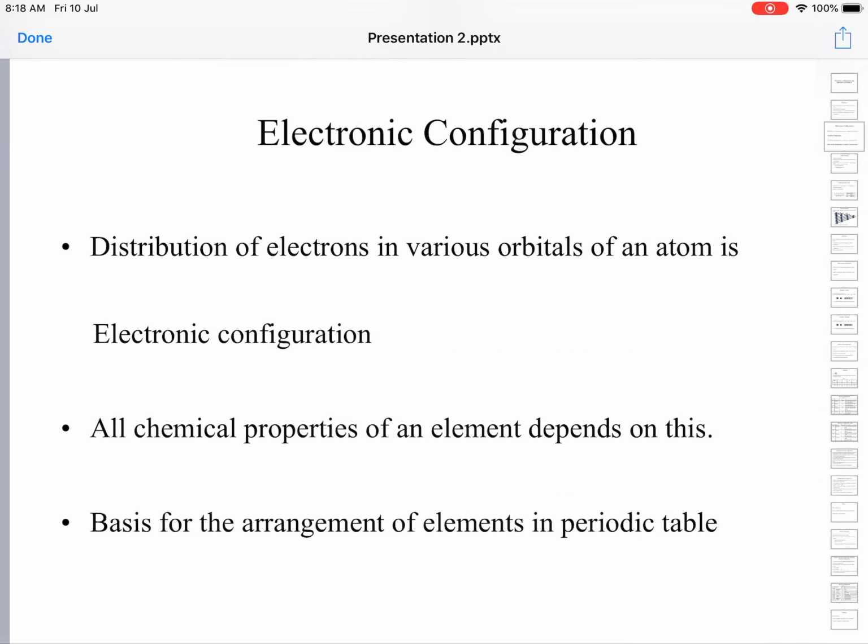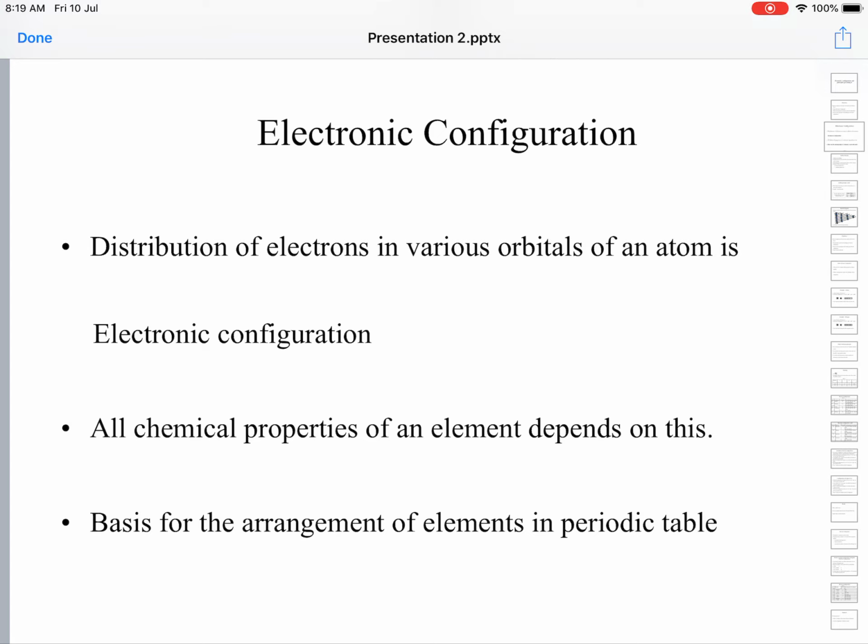What is electronic configuration? Basically, say you wrote a polyset and you got a rank, you gave your options, you will be given admission to different courses according to certain rules and regulations. Or otherwise, the students will be distributed into the various college seats available throughout the state. This will be done by following certain rules and regulations.